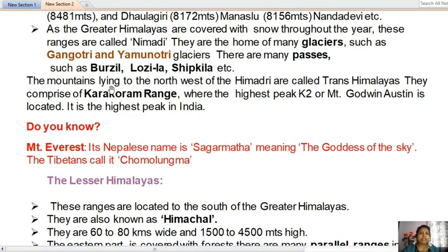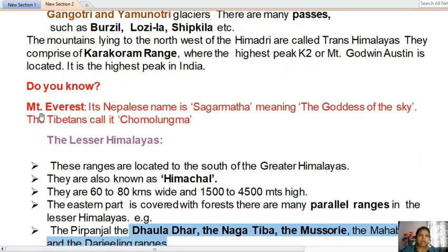Some of the mountains lying to the northwest of the Himadri are called Trans-Himalayas. As I already showed in the map of India, the highest peak of the world is Mount Everest. The Nepali name is Sagarmatha, meaning the goddess of the sky. The Tibetans call it Chomolungma.